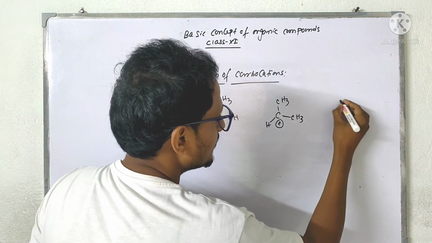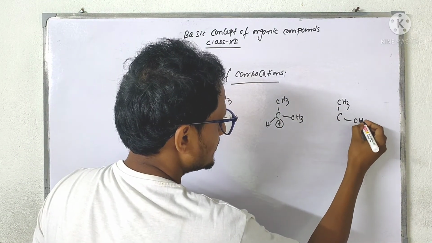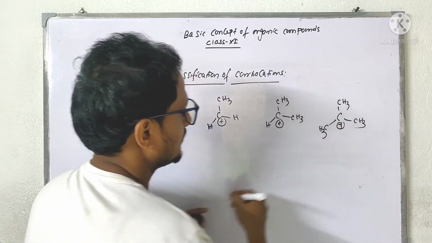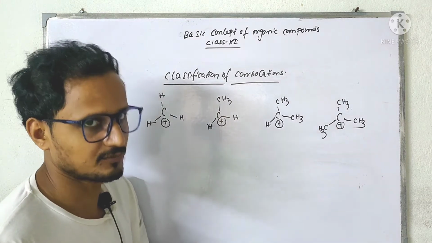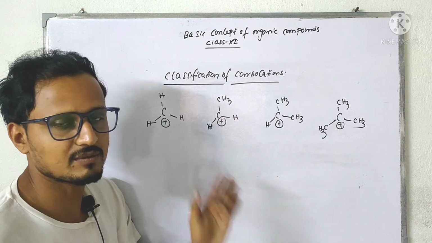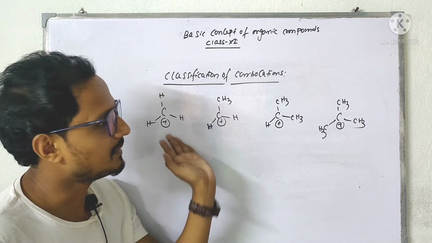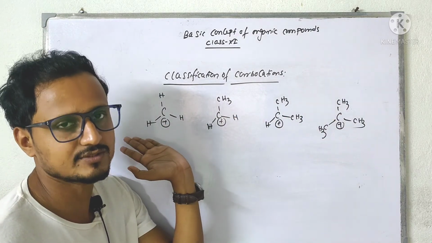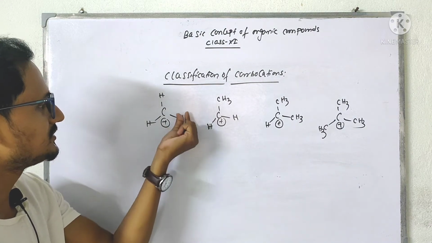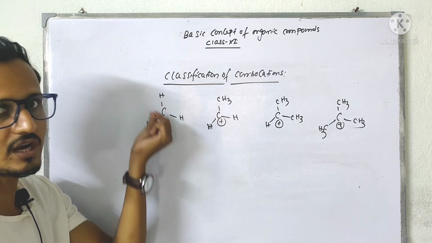Now if another hydrogen is replaced by another methyl group, we have got four kinds of carbocation. These all are carbocations having positive charge on the central carbon. But you can see the difference in these four carbocations. In the first carbocation we have three hydrogens. No carbons are there.